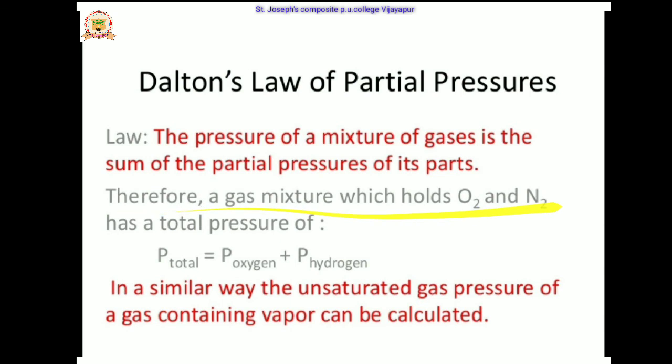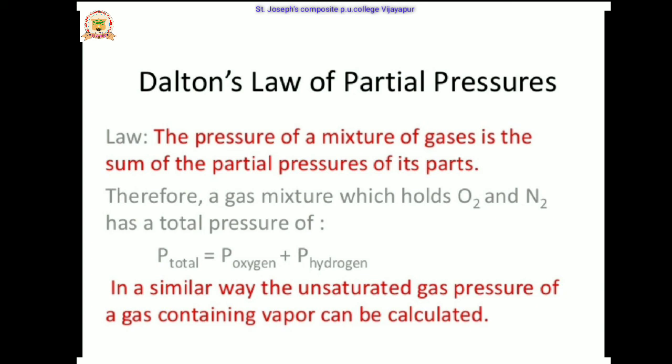Therefore, a gas mixture which holds, for example, oxygen and hydrogen, has a total pressure: if oxygen and hydrogen are there, P total is equal to pressure of oxygen plus pressure of hydrogen. If three gases are mixed, P total is equal to P oxygen plus P hydrogen plus P nitrogen.